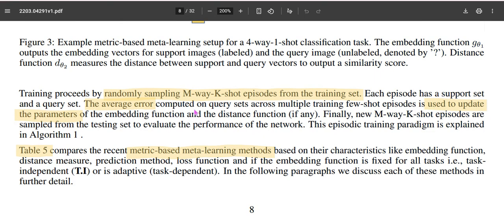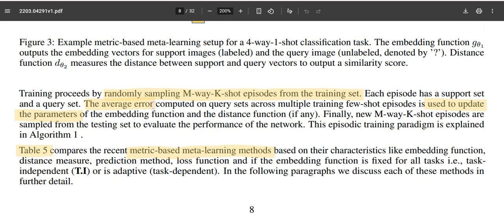So we randomly sample a bunch of M-way K-shot tasks or episodes, and those are randomly split into a training set and test set. The training sets are randomly sampled to determine an embedding function.